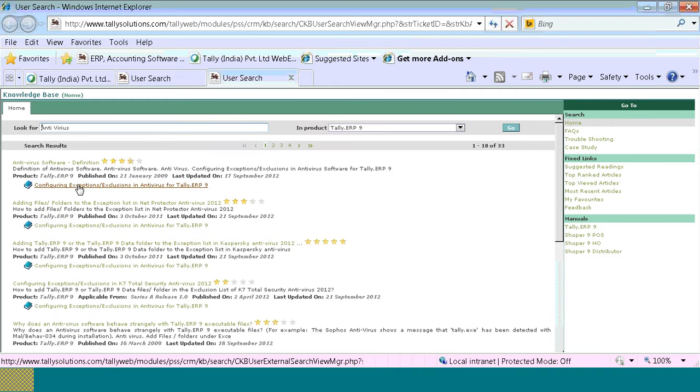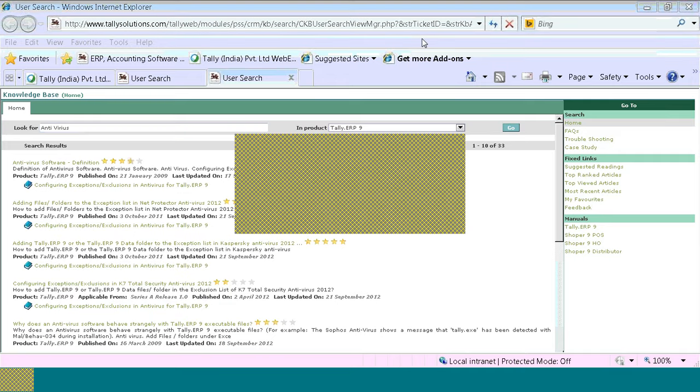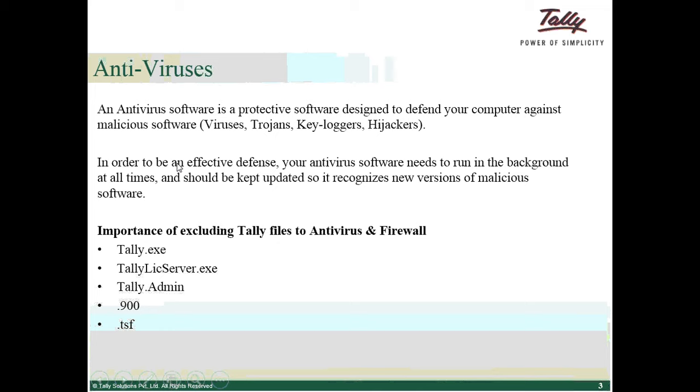You can click on this, configuring exceptions, exclusions in antivirus for Tally ERP9. So this is with regard to antivirus. When you exclude Tally.exe and .900 files in the antivirus exception list, there will be no harm in case any virus affects the system.